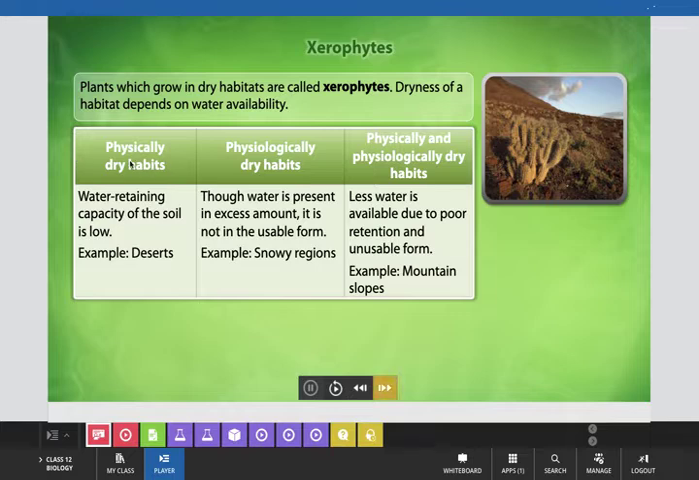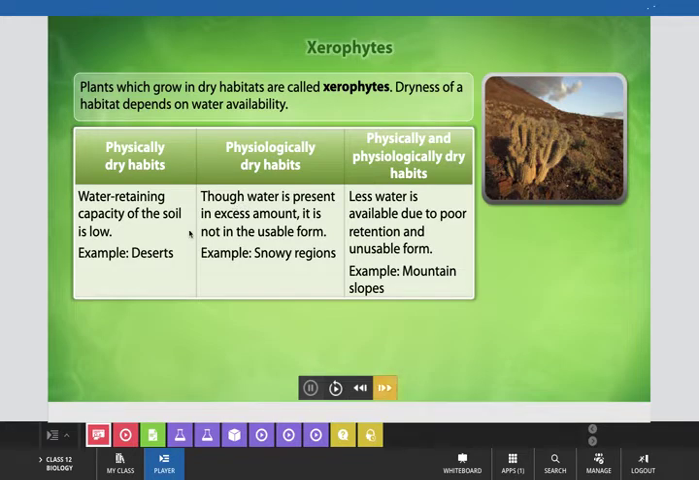Now let us learn about some xerophytic plants, or xerophytes. Plants which grow in dry habitats are called xerophytes. Dryness of the habitat depends on water availability. Again, they show three types of habitat. Physically dry habitat, where the water retaining capacity of the soil is low, for example, desert conditions.